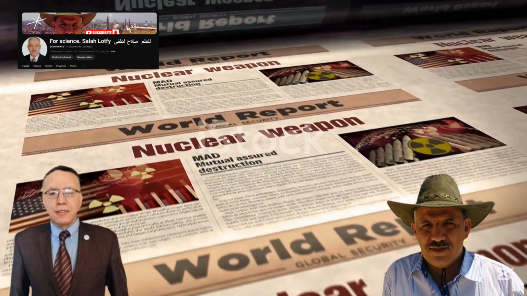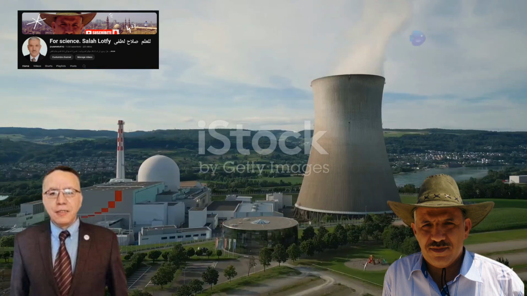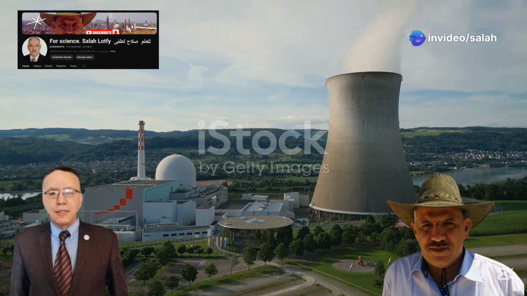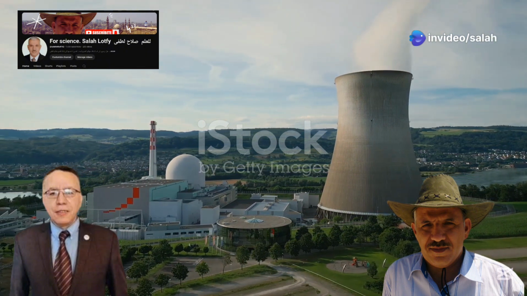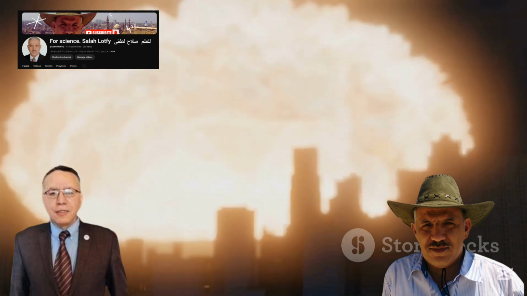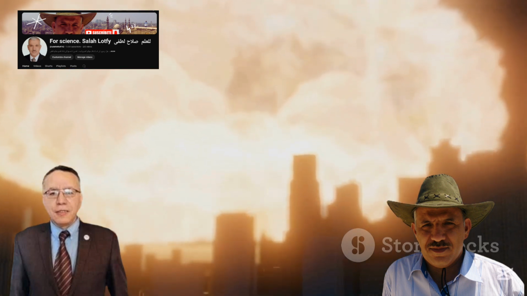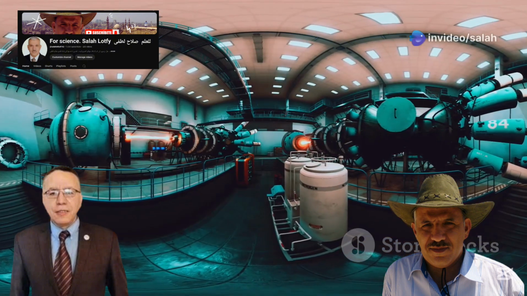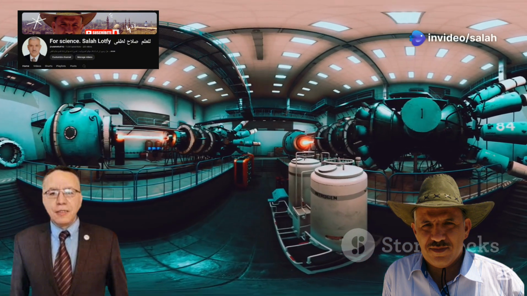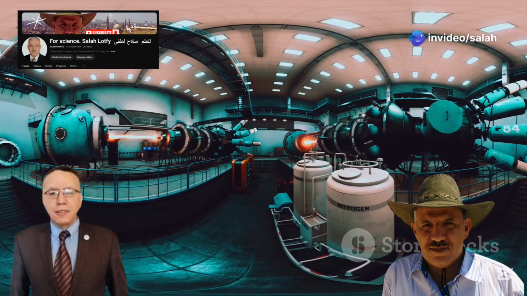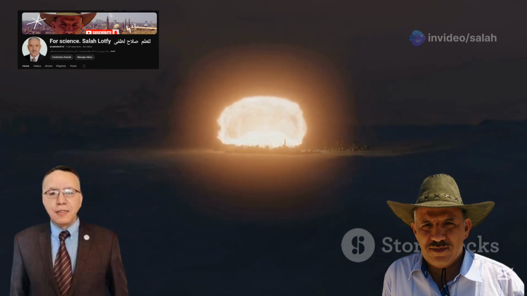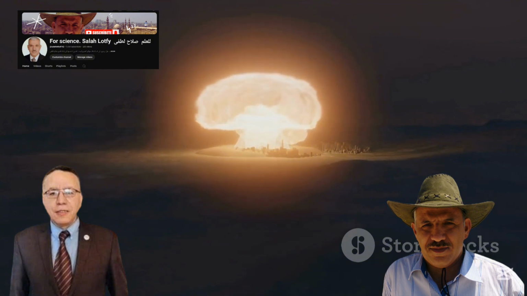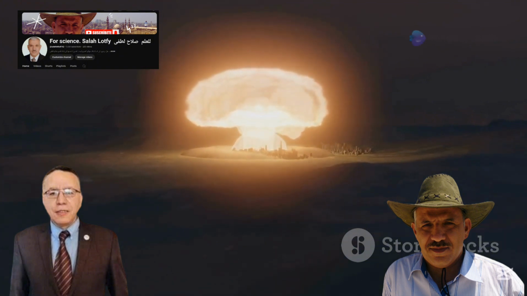Section 7. Nuclear weapons, a double-edged sword. The immense power of nuclear reactions, while offering tremendous potential for good, also carries the grave danger of nuclear weapons. These weapons, capable of unimaginable destruction, represent a stark reminder of the dual nature of scientific progress. Nuclear weapons derive their destructive power from uncontrolled nuclear fission or fusion reactions. The detonation of a nuclear weapon releases an immense amount of energy in the form of heat, light, and radiation, causing widespread devastation over a large area.